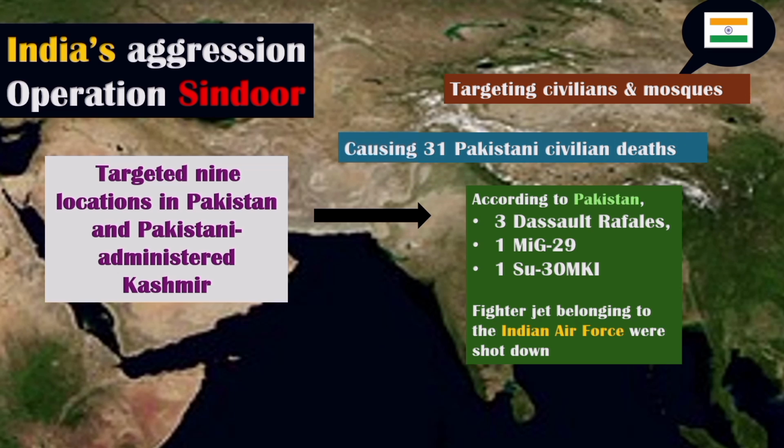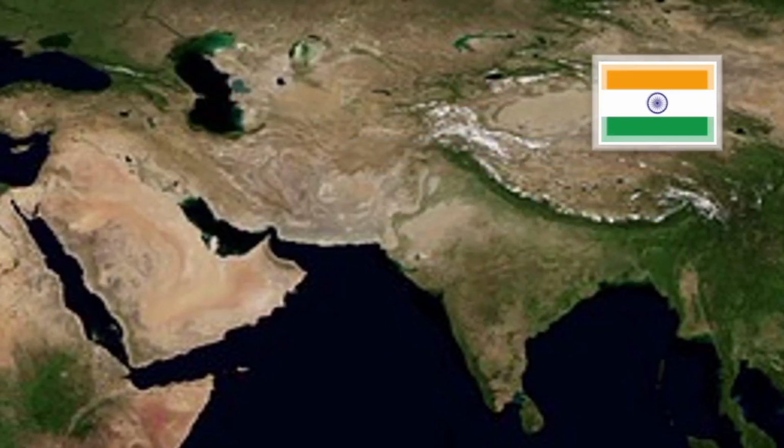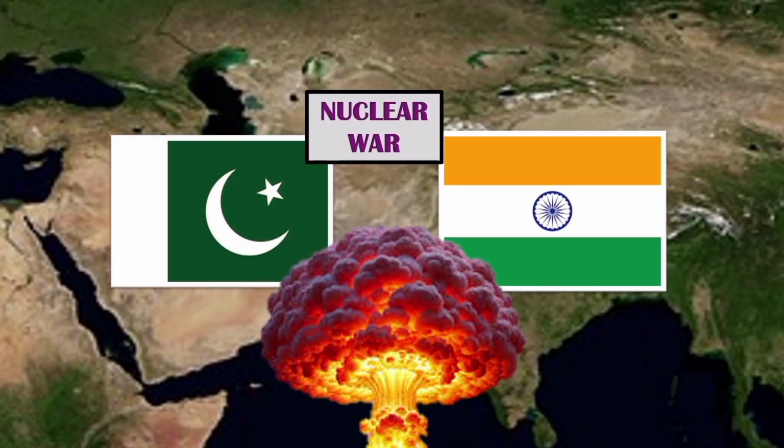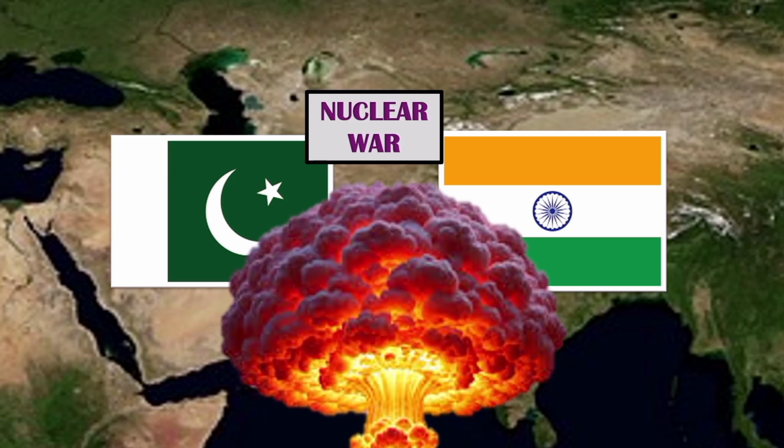Operation Sindoor strikes targeted 9 locations in Pakistan and Pakistani-administered Kashmir. India claimed the operation targeted terrorist infrastructure. Pakistan asserted that the strikes hit civilian areas, causing 31 civilian deaths. Was India playing the terrorism card against Pakistan, targeting civilians deliberately, creating chaos and starting war between 2 nuclear powers?